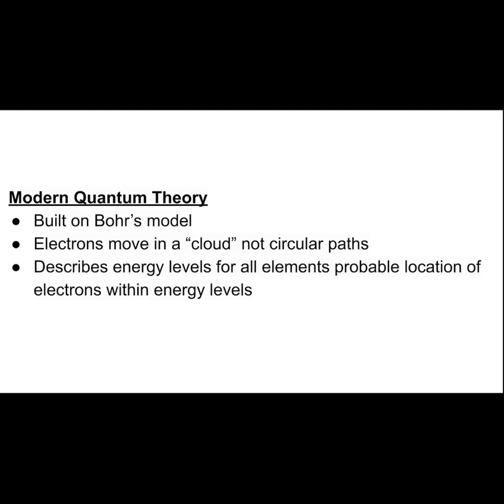Today, we use the modern quantum theory. It's based off of Bohr's model. A little bit of it comes from that nuclear model. Electrons move more in a cloud, not in set circular paths. And this also describes energy levels for all elements and their probable location of electrons within energy levels.